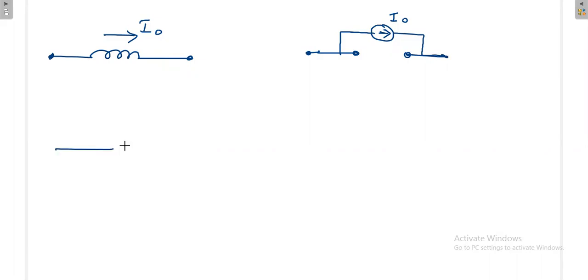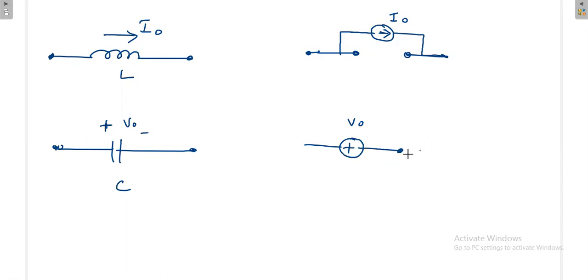Similarly, how to represent the capacitor with the initial voltage? The capacitor has some initial voltage like this. This is the capacitor value. Then how to represent this? At the time of switching, the capacitor will act as a short circuit, but it has some initial voltage. So I will represent that initial voltage V naught as a voltage source, and the capacitor will act as a short circuit, which I represent like this. This is the representation of the capacitor with initial voltage.